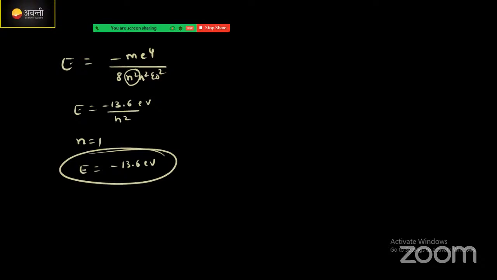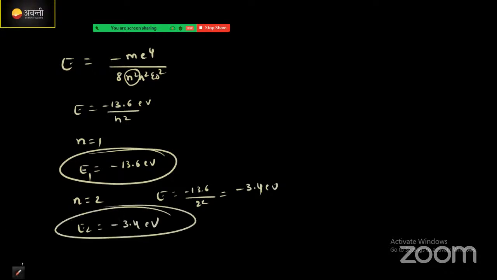Got it? And if you put the value of n equal to 2, then you get the energy of the second orbit: E is equal to minus 13.6 divided by 2 square. It will be around minus 3.4 electron volt. Means E2 value will be minus 3.4 electron volt.